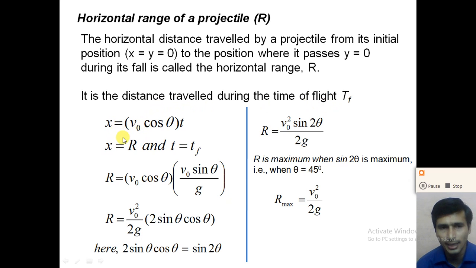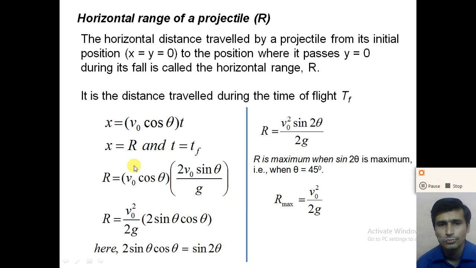So take x equal to range R, t equal to tf, and tf is 2 v0 sin theta divided by g, right?